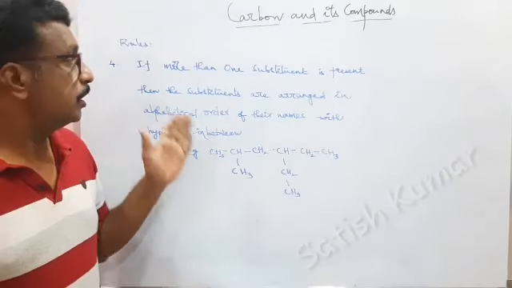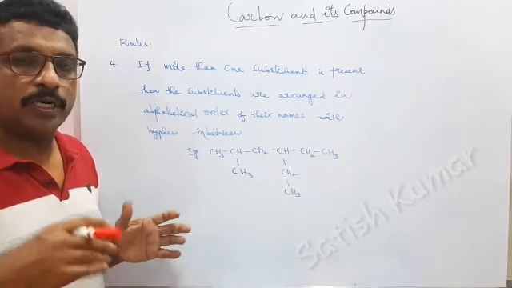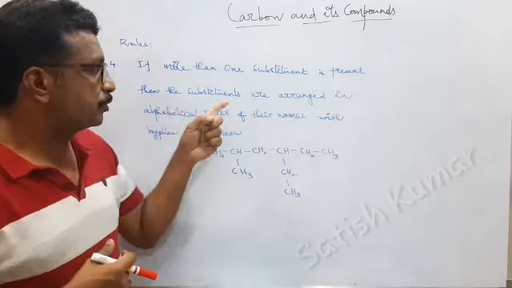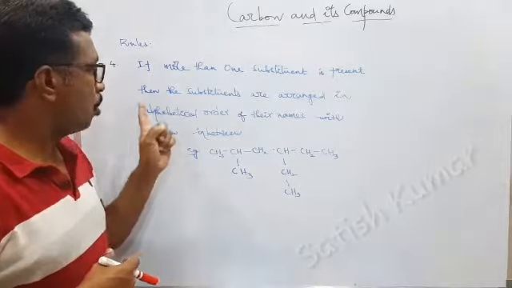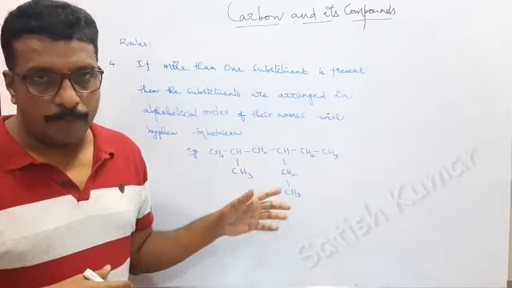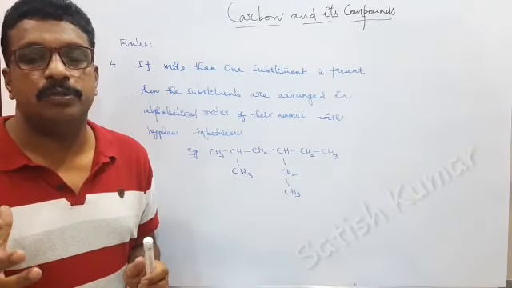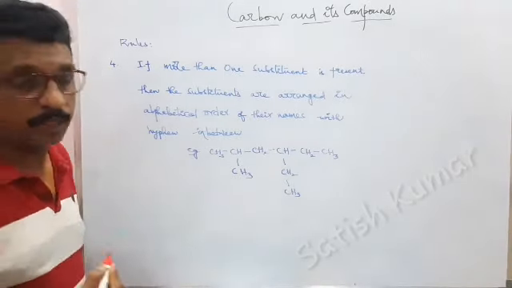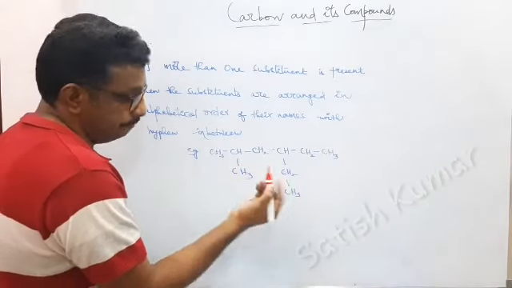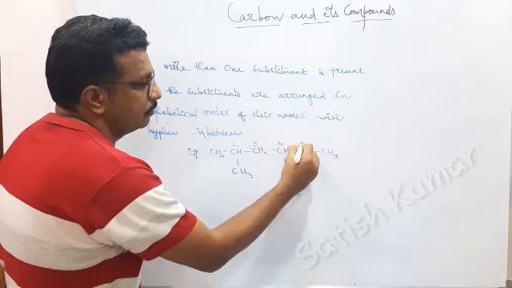Rule number 4. If more than one substituent is present, then the substituents are arranged in alphabetical order of their names with hyphen in between. So while giving the name, alphabetical order should be maintained. In the example given, I am giving numbering.